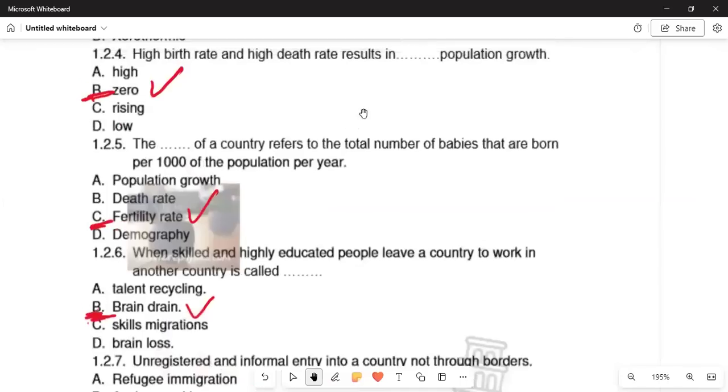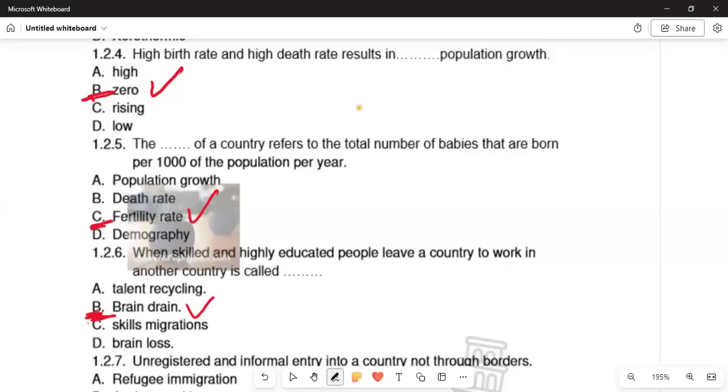And then in 1.2.4, we are saying that the high birth rate and high death rate result in a dash population growth. So whenever we are experiencing the high birth rate and the high death rate, we will be experiencing a zero population growth. So it means the number of people that are dying is equivalent to the number of people that are being born over a period of time.